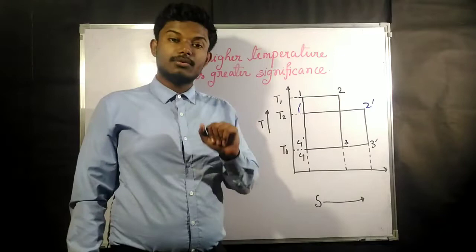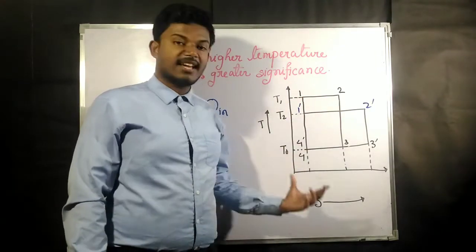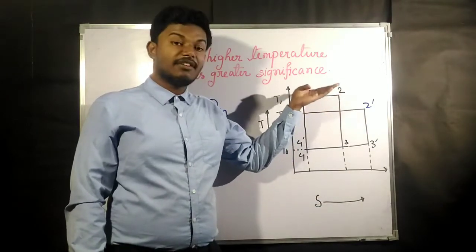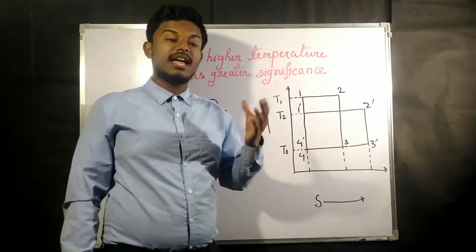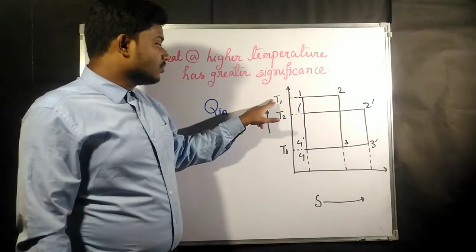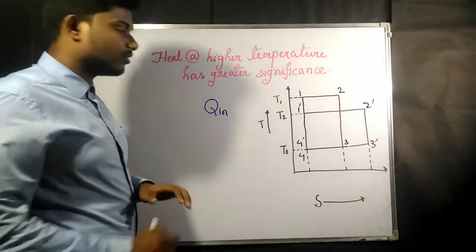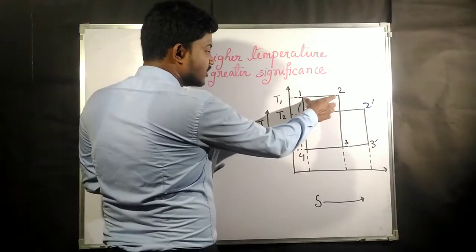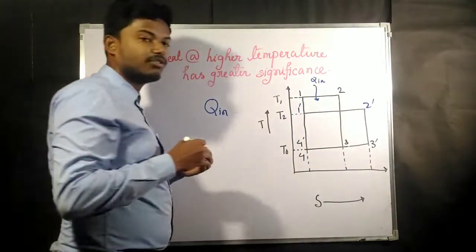Before that we need to remember that whenever a curve is given in a TS diagram, or temperature entropy diagram, when that curve is projected on the entropy axis, the area covered by that projection gives you the amount of heat. Now you want to give the Q in amount of heat at T1 temperature. Then what will happen? T1 temperature means what? Here temperature is constant from 1 to 2, and this is the process where you give Q in amount of heat.